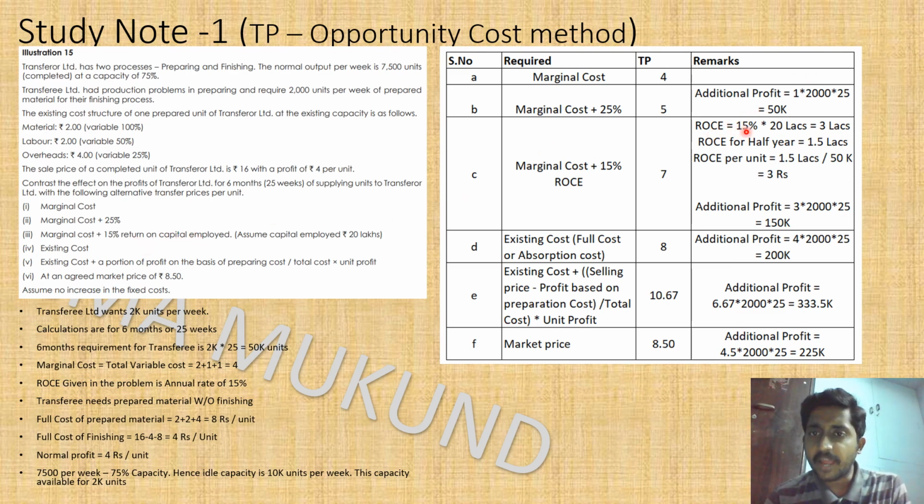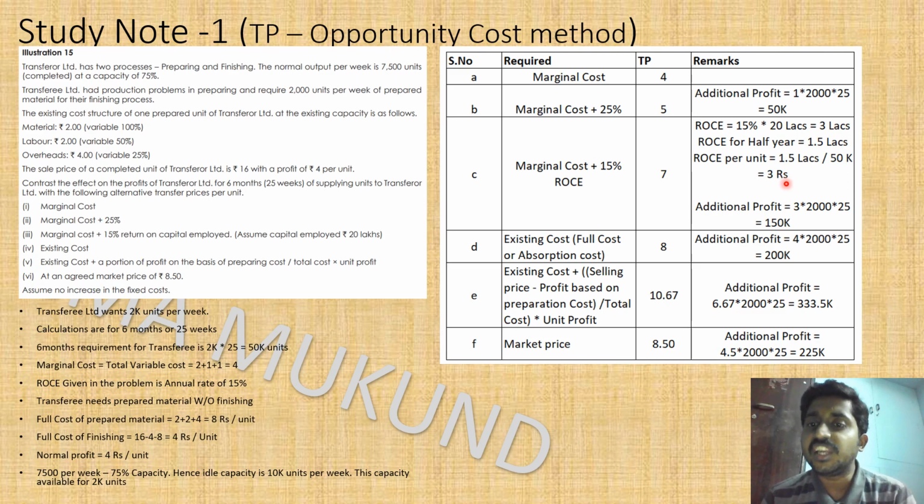Return on capital employed, 15 percentage on 20 lakhs, is 3 lakh for the whole year. Now we are using 6 months for the calculation, so for the half year it is 3 lakh divided by 2, which is 1.5 lakhs. So ROCE per unit will be 1.5 lakhs divided by 50,000 units, which we use for the 6 months or 25 weeks period.